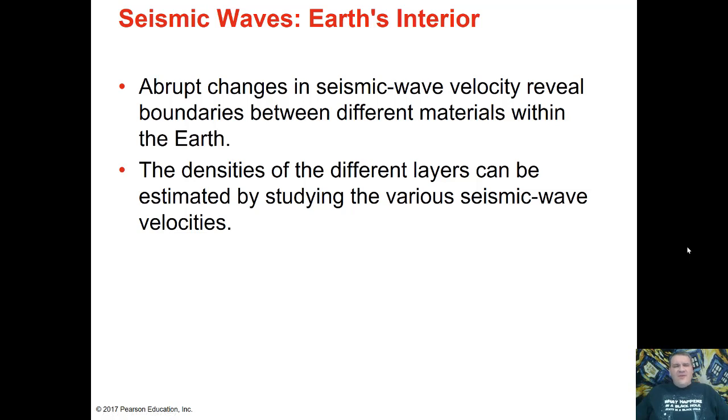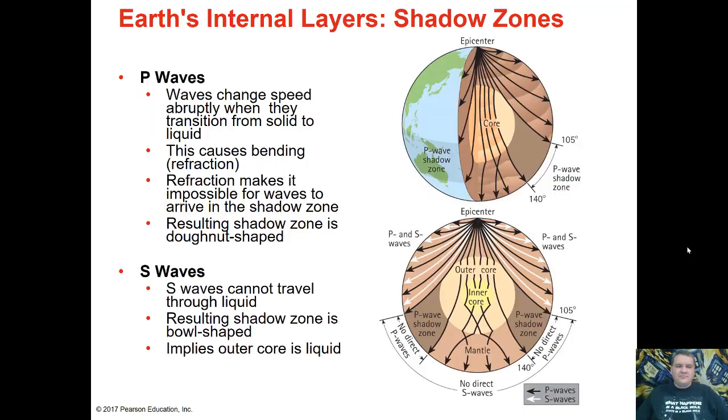Okay, so the way that we actually use seismic waves to tell us about the interior is because of refraction. If you remember back when we were talking about waves, refraction is where a wave suddenly changes direction because of a change in speed. An abrupt change in the seismic wave's speed will lead to a bending, and that can then be used to figure out different densities.